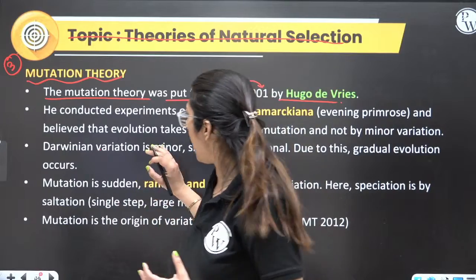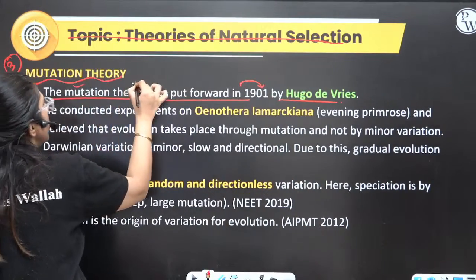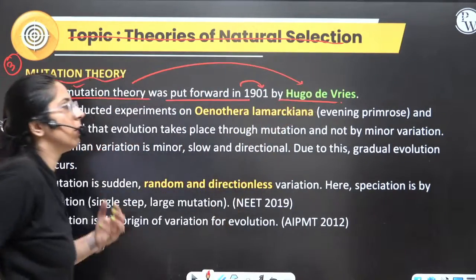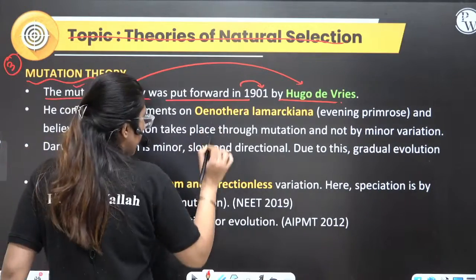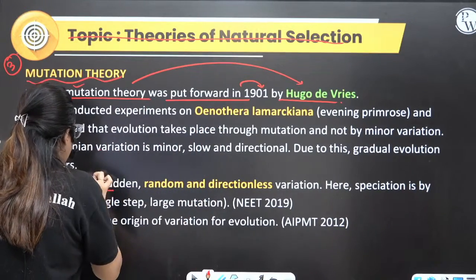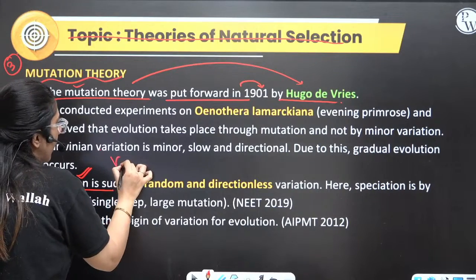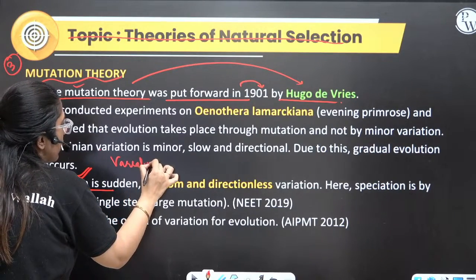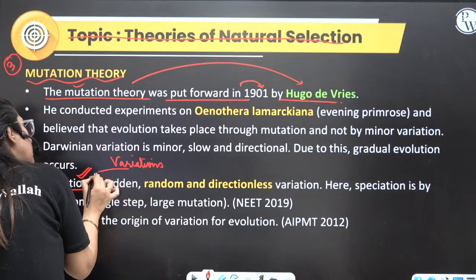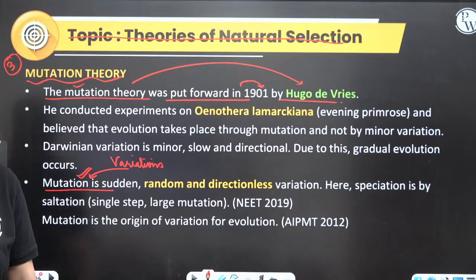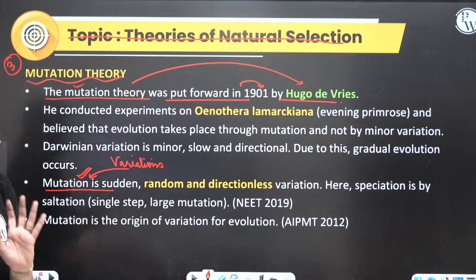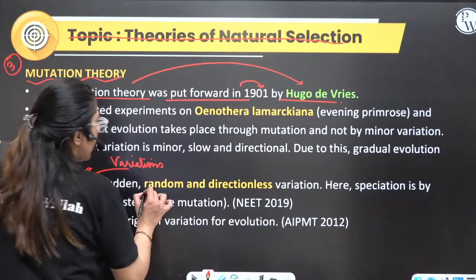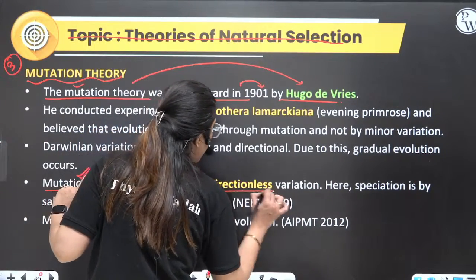Now we are talking about the mutation theory given by Hugo de Vries. He said variations are because of mutation. Random and directionless mutations occur.